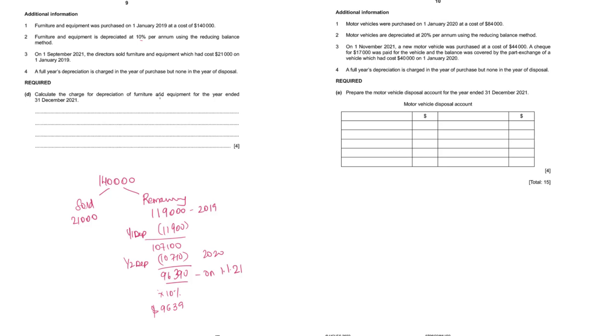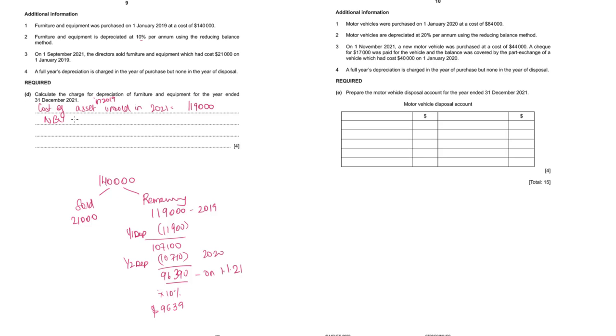If new furniture and equipment had been purchased, we could have recorded the depreciation on that also. We could have added that also to 9639. So when presenting this answer, what you can do is cost of asset in 2019, remaining unsold in 2021, to make it more clear, 119,000.